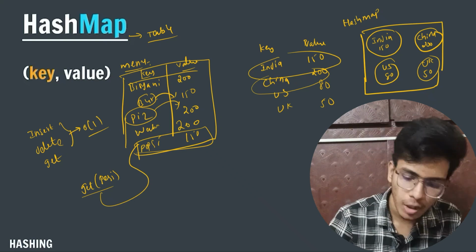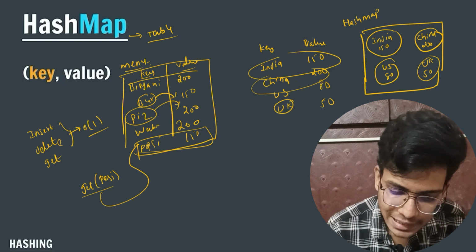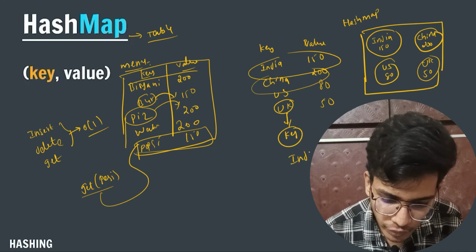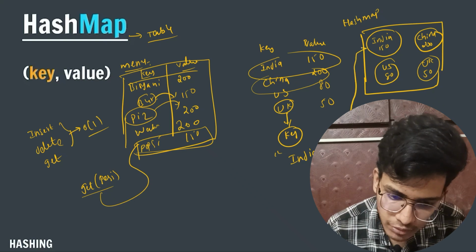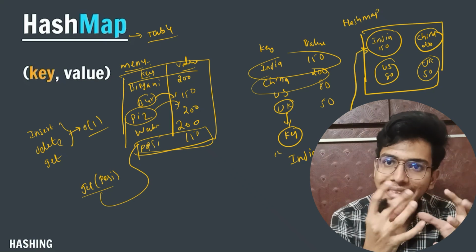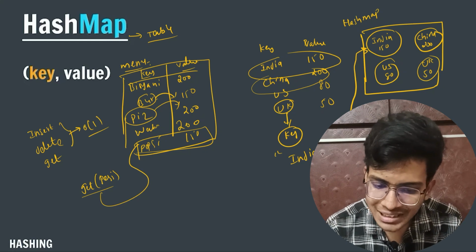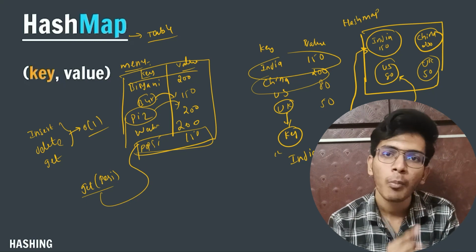if you want to perform a search operation, you can perform it based on a key. You will pass a key. Let's say I am passing the key as India. When I pass the key India, this search operation will directly point to the India node. Now if I give the key as US, it will directly point to my US node. Like this, pointing will happen.